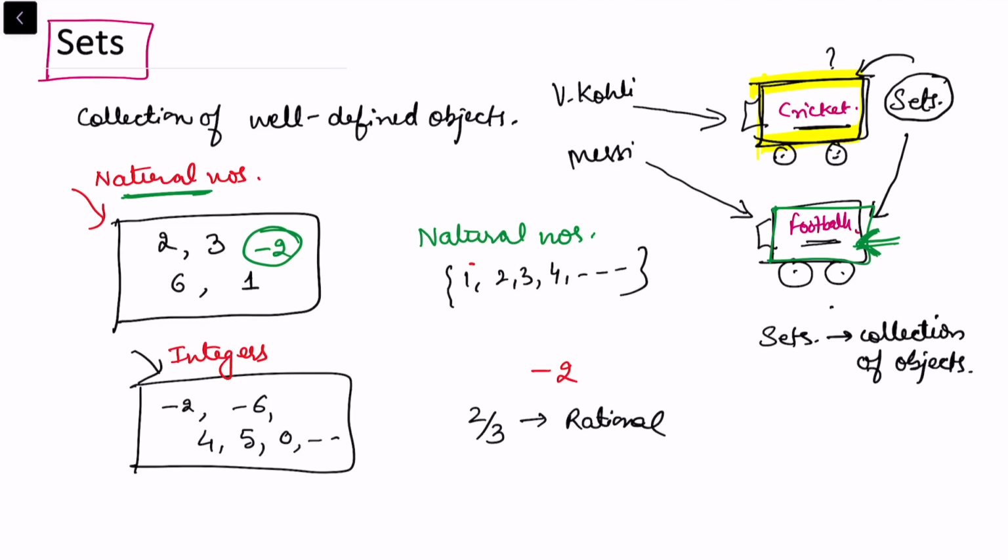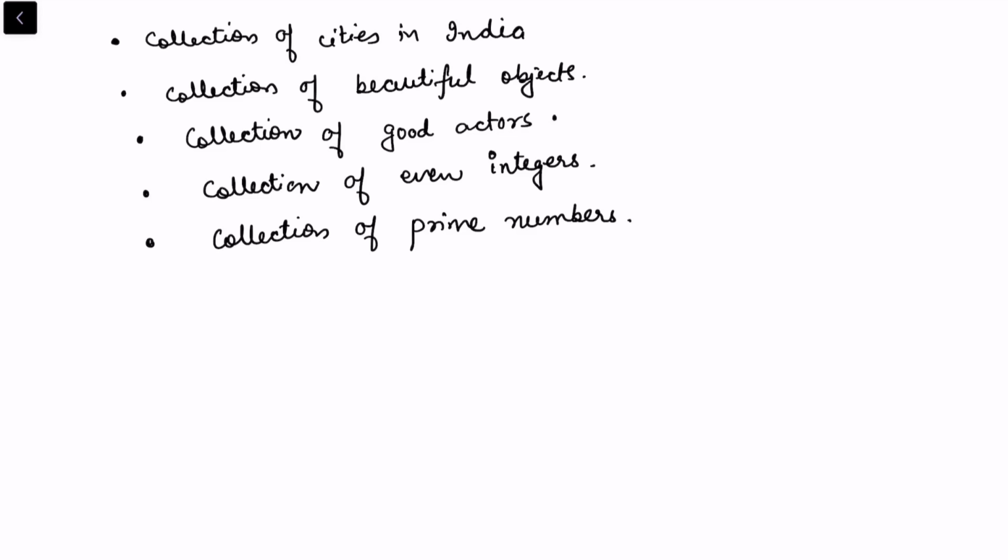So a set is basically a collection of well-defined objects where you know what you have with you, and this is what defines the set. Once we know the rule, we know what objects we can work upon. Now let us consider some more statements to see what is a set. The first statement says collection of cities in India. Is this a set? Yes, this is a set because we know there are a finite number of cities in India and you can make a list of them.